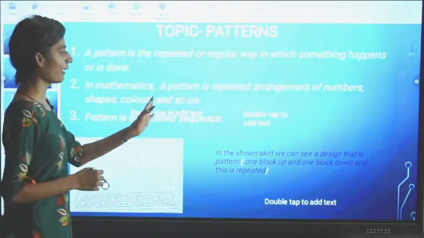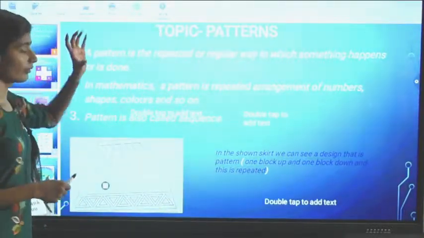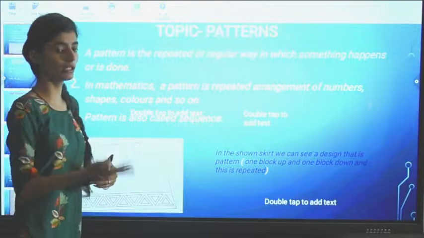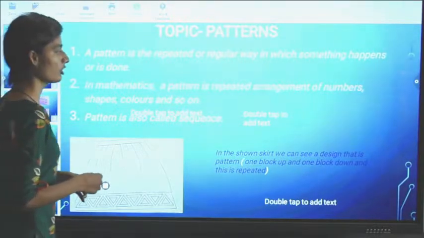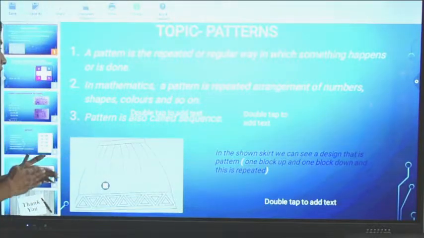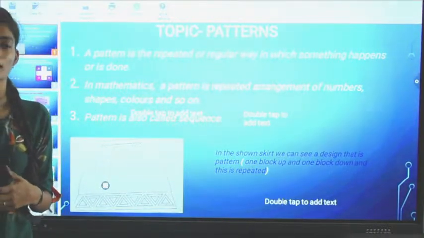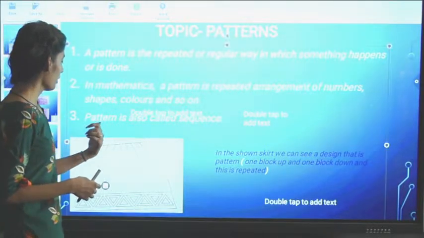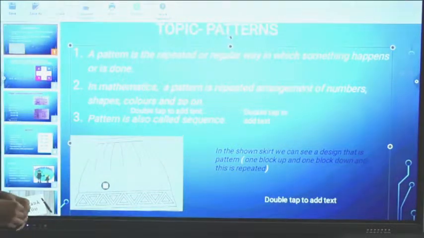In mathematics, a pattern is a repeated arrangement of numbers, shapes, colors, and so on. Here we are discussing the meaning of pattern in mathematics. There may be numbers, shapes, colors, figures, and any other things that are repeating in a specific way, in a repeated arrangement. And third, a pattern is also called a sequence. The other name of pattern is sequence.